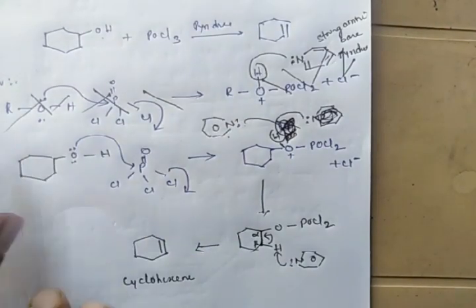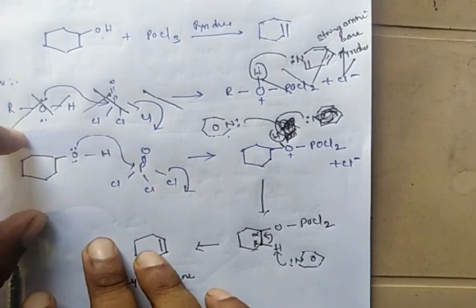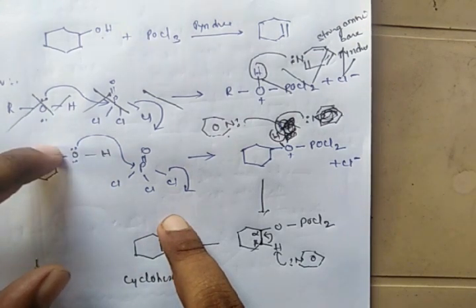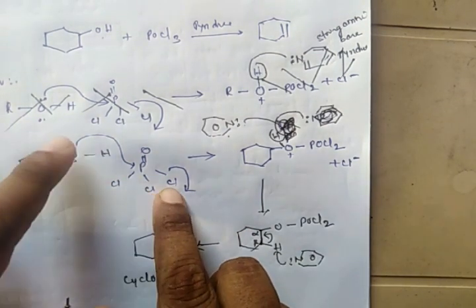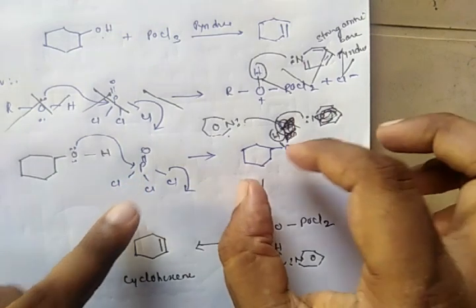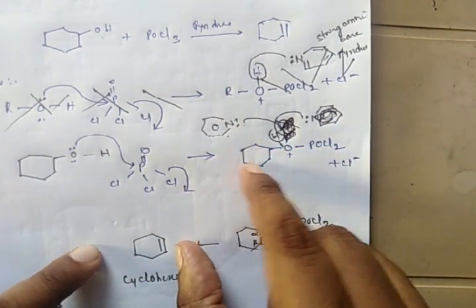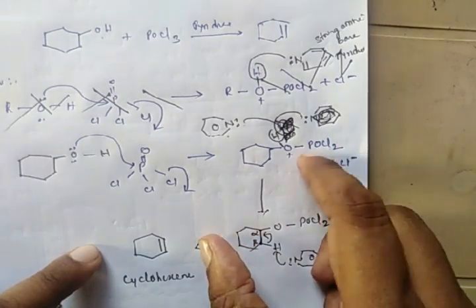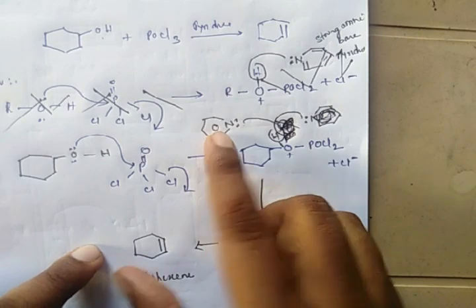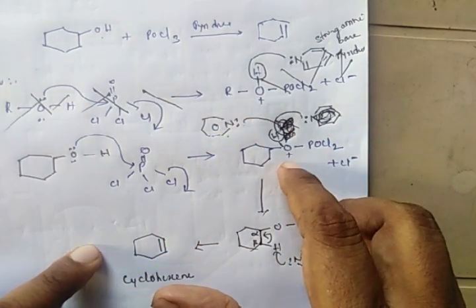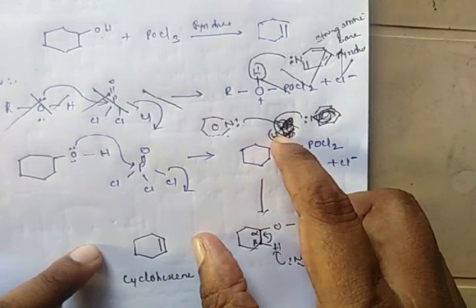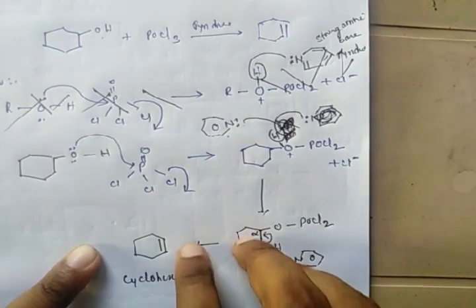So once again, explaining. When you treat cyclohexanol with phosphorus oxychloride, the electronegative oxygen atom attacks the phosphorus atom. Whenever it attacks the phosphorus atom, the chlorine atom leaves the molecule, and we will get this complex, cyclohexanol O-POCl2, and Cl minus. The pyridine molecule present in the reaction medium will abstract the hydrogen atom on this phosphorylated oxygen atom. When this hydrogen atom is abstracted by pyridine, we will get this molecule.